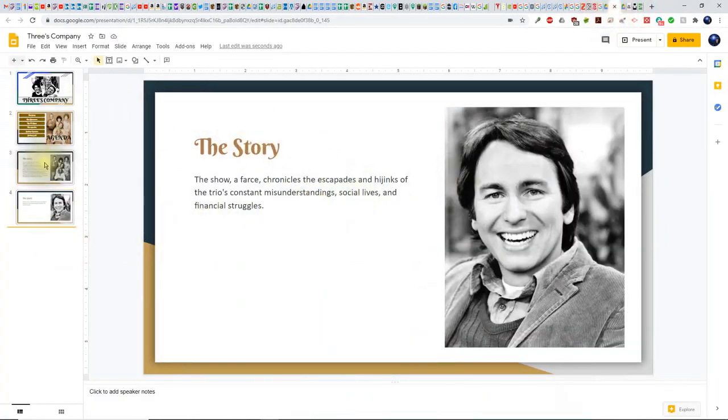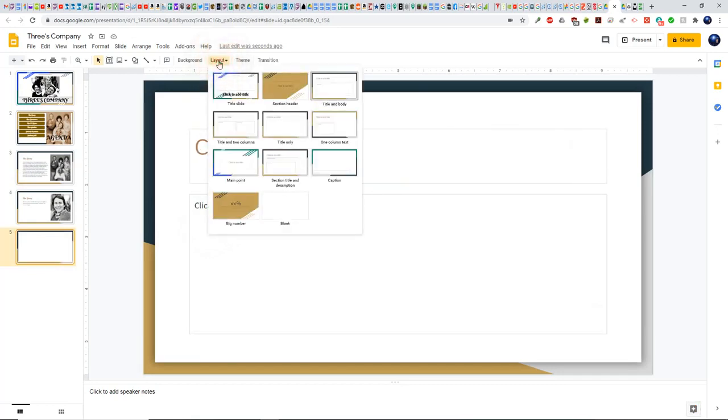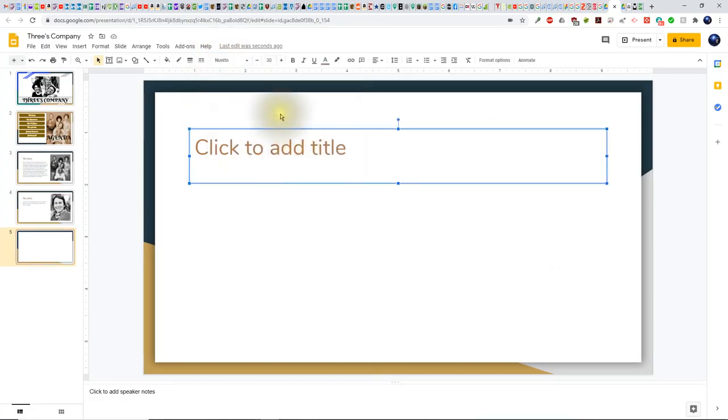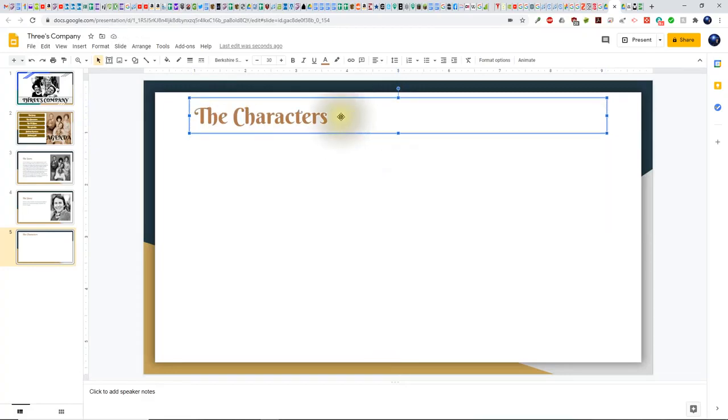So now what I'm going to do is I'm going to insert a new slide. So I'm going to use the shortcut Control M. This time I'm going to change the layout to be title only right here. And I'm going to click up there and choose my font, and this one's going to be called The Characters. And I'm going to move this up a little bit. There we go. So what I'm going to do after positioning this title here and typing in The Characters, I'm going to find an image out on the internet.